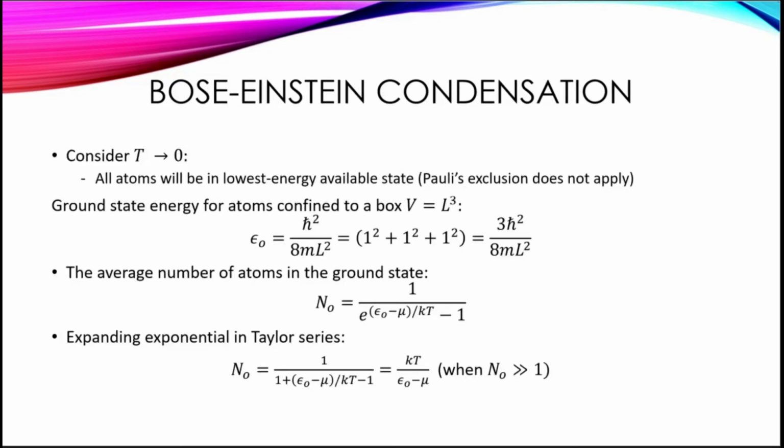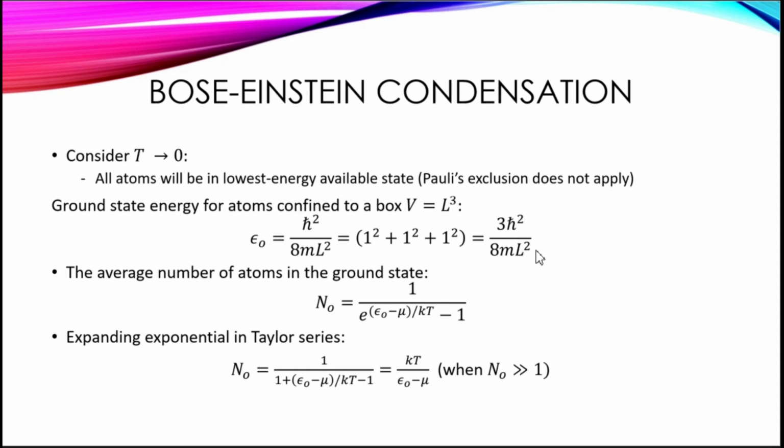Now we can describe what we just saw. Consider the temperature as it goes to zero. All the atoms will be in the lowest energy state available because Pauli's exclusion principle does not apply. So if we consider the ground state energy for atoms confined to a box of volume L cubed, then the energy in the ground state of a single atom can be defined by the equation given.